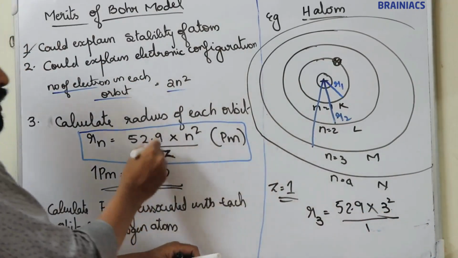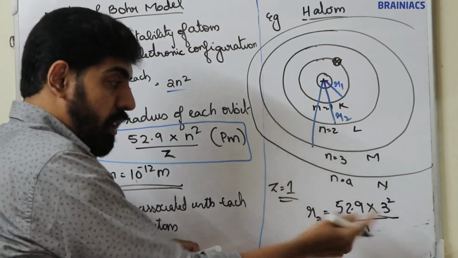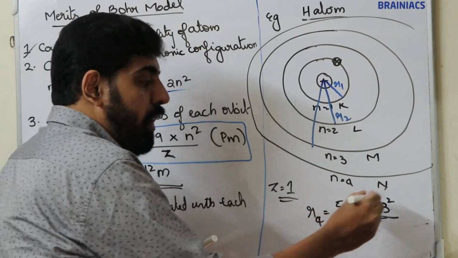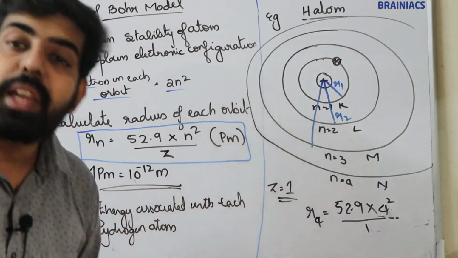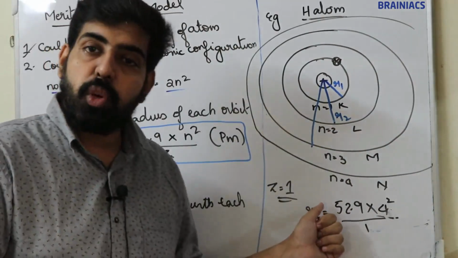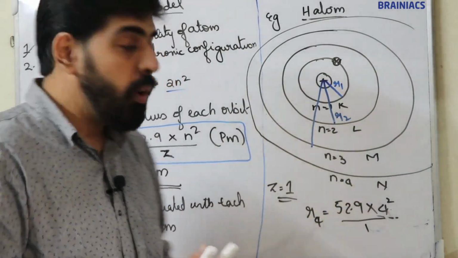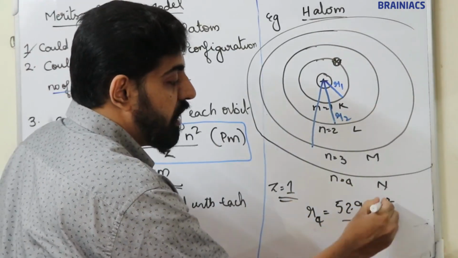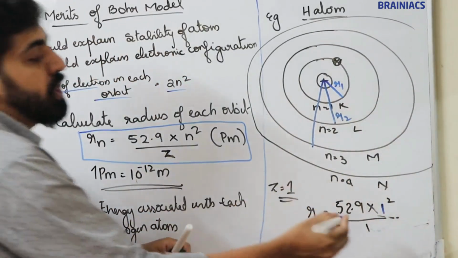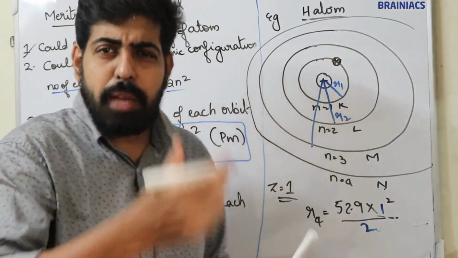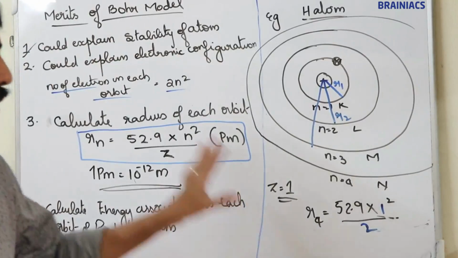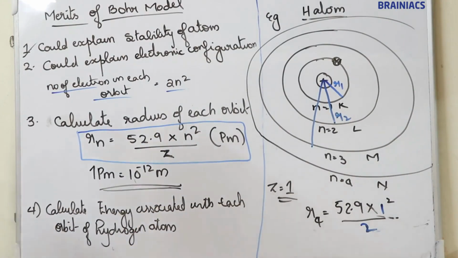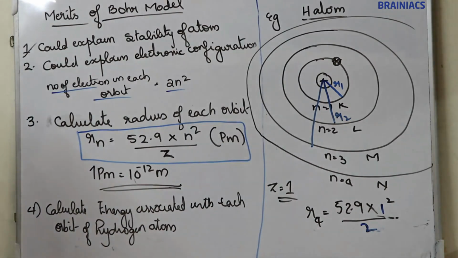For hydrogen, Z value is equal to 1. Now for the fourth orbit, 52.9 into 4 square by 1. Z value for hydrogen atom is 1. Now in the case of helium atom, for the first orbit the equation becomes 52.9 into 1 square by 2, because for helium, Z value is equal to 2. So based on the type of atom and orbit, you can easily calculate the radius of that orbit by using this equation. So he derived an equation to calculate the radius of each orbit. I think it's clear.